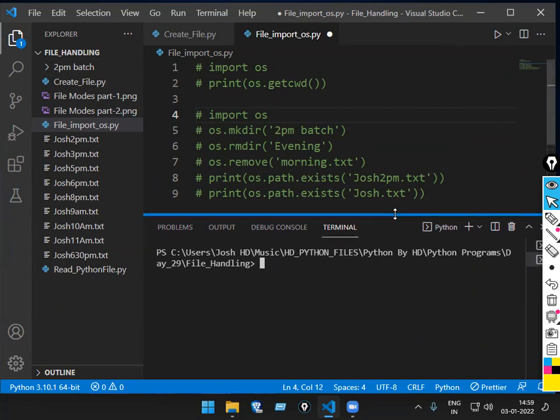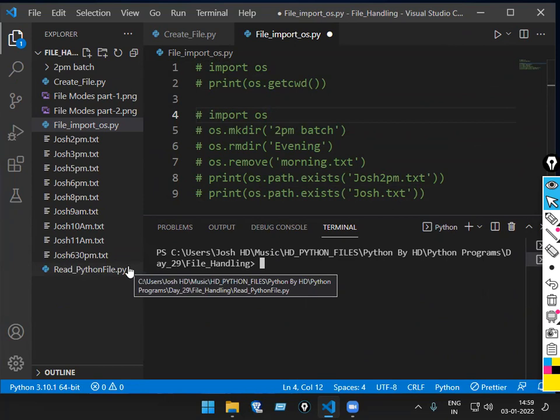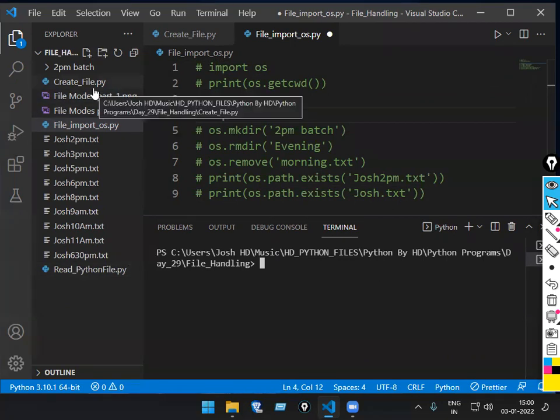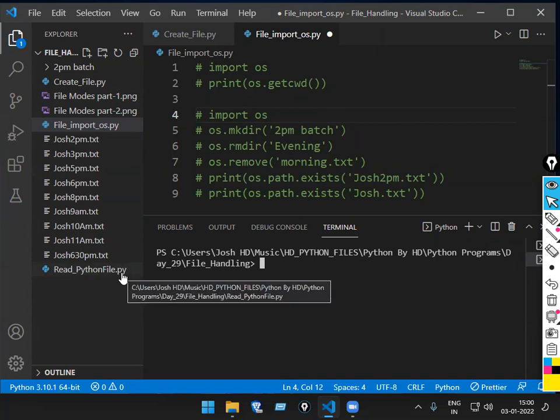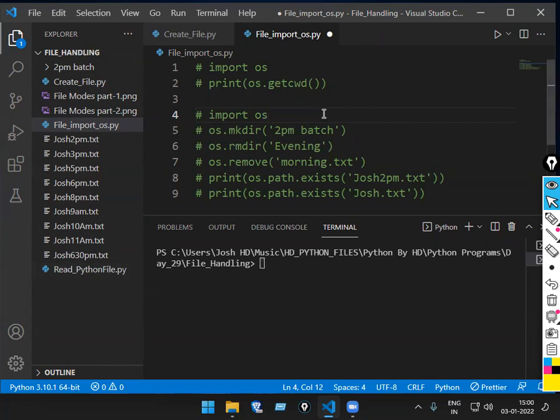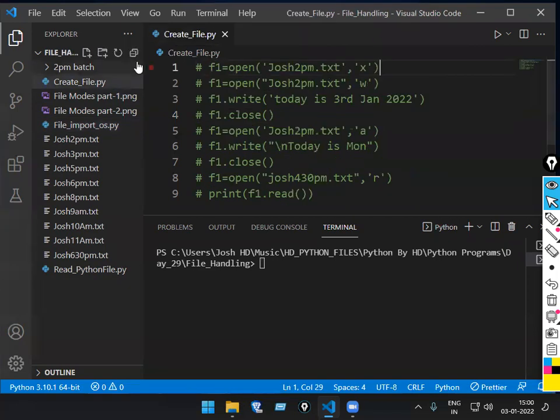It will take 15 or 20 minutes more. Now, the last file is what? Read Python file, .py. In the first part, you have seen create file.py. In the second part, file import os.py, that is the second Python file. The third file you are seeing now is read Python file.py. Before going there, let me make you understand a few things.